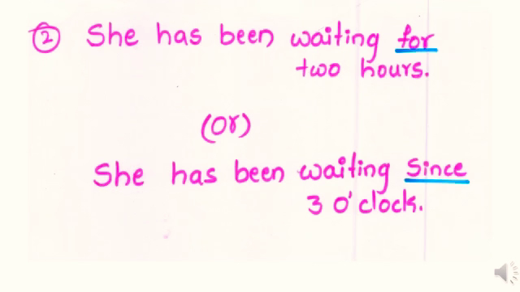Here is another example. She has been waiting for 2 hours. In this, a lady wants to see the doctor. Her appointment was at 3 o'clock. She came to the hospital at 3, but the doctor was not there. So, she started waiting at 3 o'clock and she is still waiting. Let's say it's 5 o'clock now. So, 2 hours have passed. So, what can we say? We can say she has been waiting for 2 hours or she has been waiting since 3 o'clock.